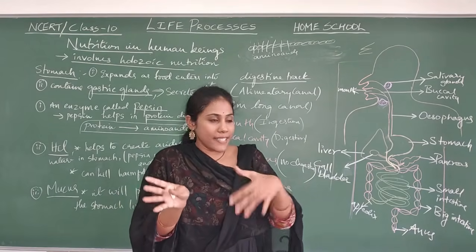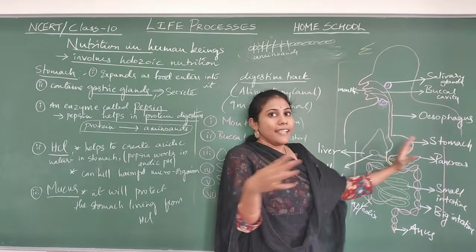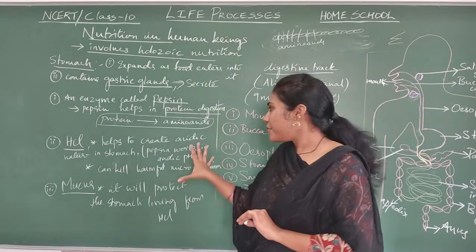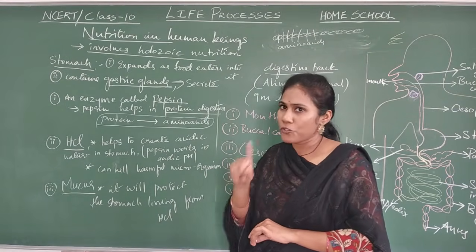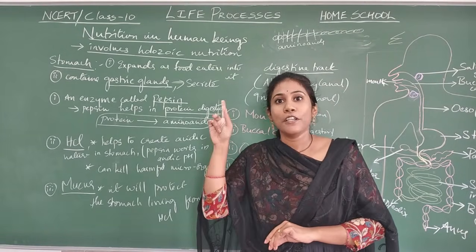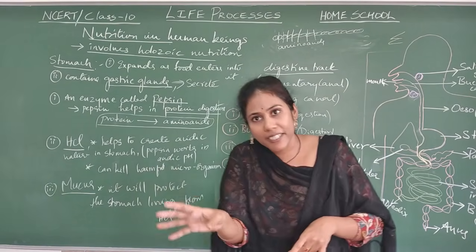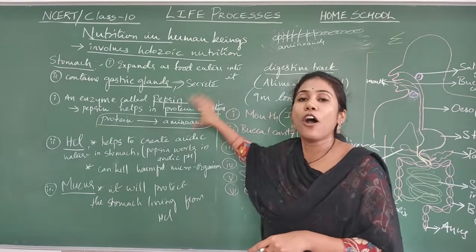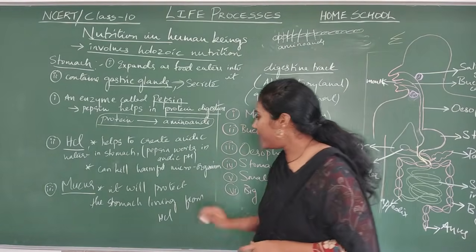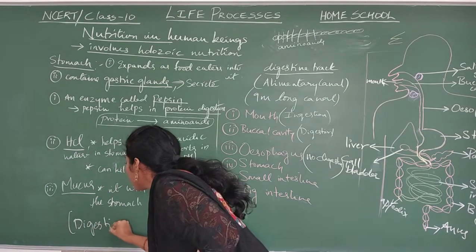Okay, it will segregate and stick to the walls of the stomach so that HCl cannot do anything to the cells of the stomach wall. So this is what happens in a stomach. So is digestion happening in the stomach? Definitely yes. Which type of food is undergoing digestion here? The protein part of food is undergoing digestion here. So definitely I can say digestion is happening here.